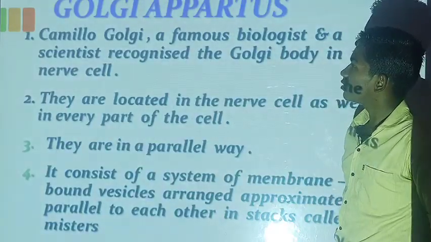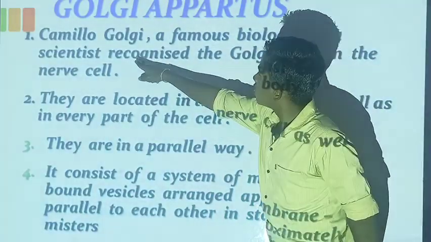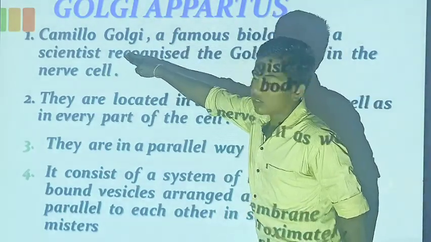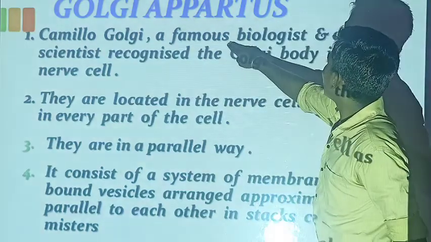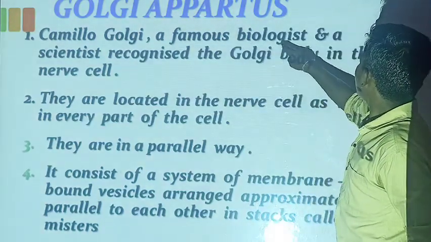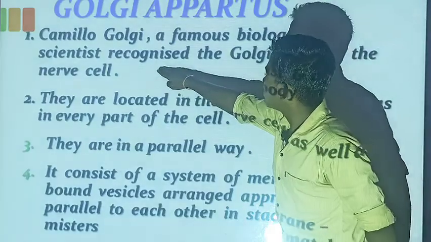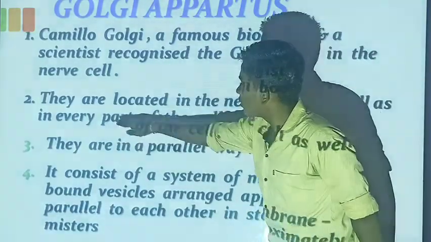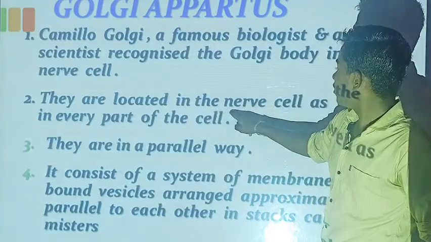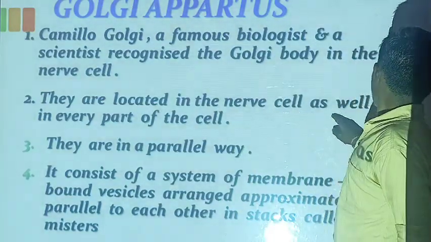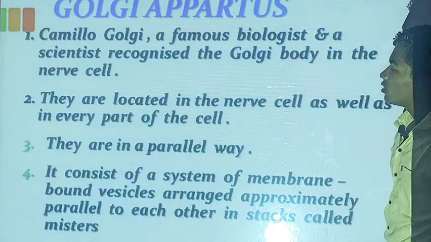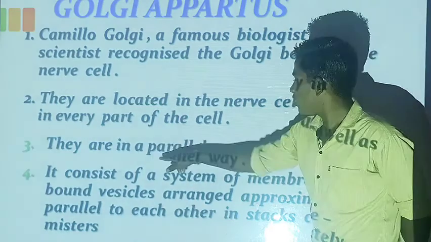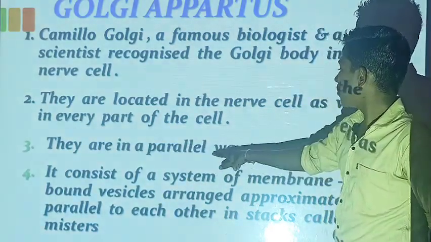Golgi apparatus. Camillo Golgi, a famous biologist and scientist, recognized the Golgi body in the nerve cell. They are located in the nerve cell as well as in every part of the cell. They are arranged in a parallel way.